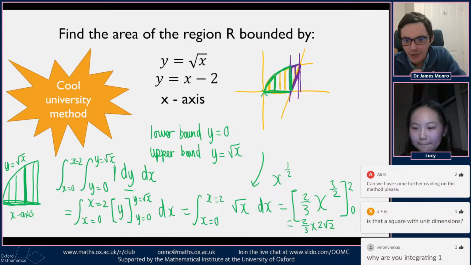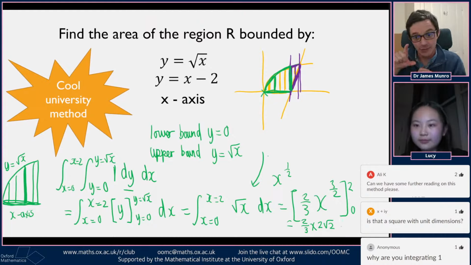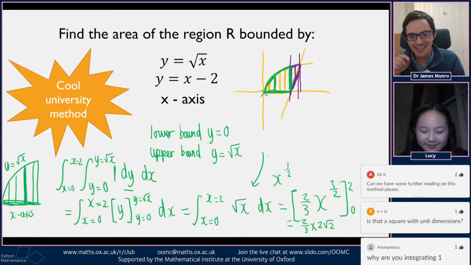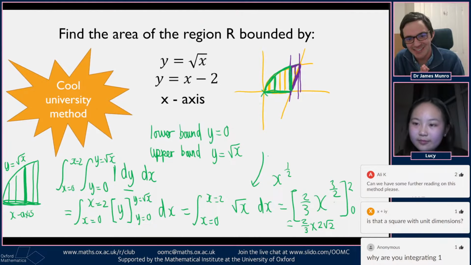So the cool university method for this one feels a little bit silly, because you have this idea about adding together the tiny squares to make the rectangles, and then the rectangles have the limits on, and then you add up the rectangles. Halfway through this working, after setting up the problem and learning about double integration, Lucy's got down to integrating square root of x between some x limits, which is exactly what you would write down at A level if you wanted to find the area under the square root of x.